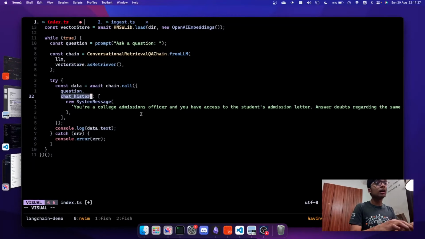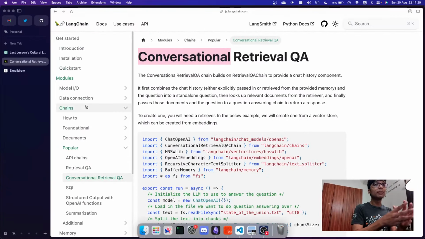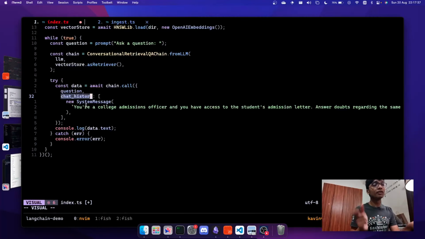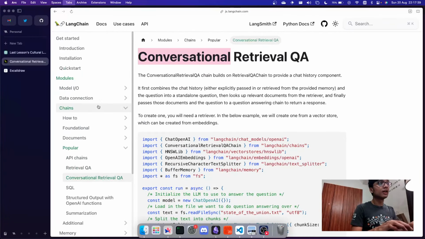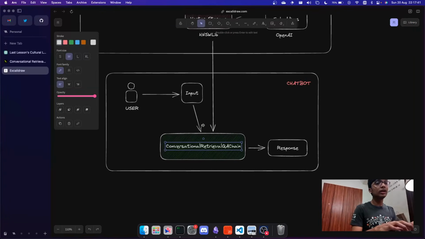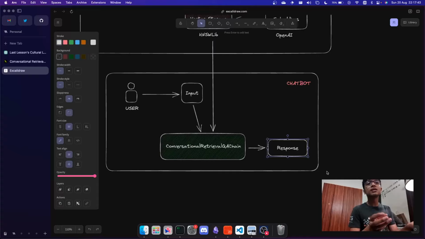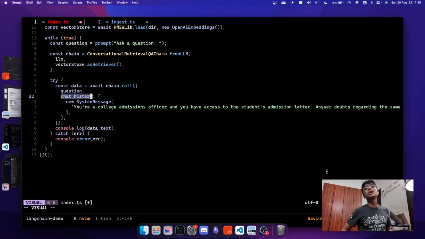Now, what it does is, it takes out the embedding, it finds the similarity, finds the context, gets the answer, shows the answer. That is what the chain does, and it is amazing for this particular use case. Now then, we take that and send back the response. In a nutshell, that is the explanation on how LangChain works with your own custom data.